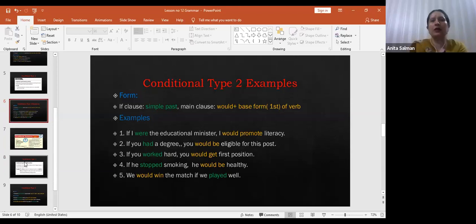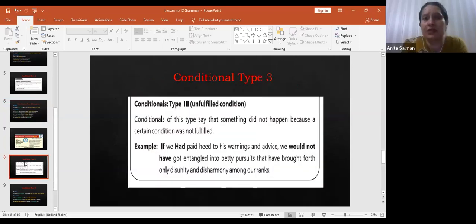Okay. Conditionals type 3 are unfulfilled conditions. That means conditionals of this type say that something did not happen because a certain condition was not fulfilled.